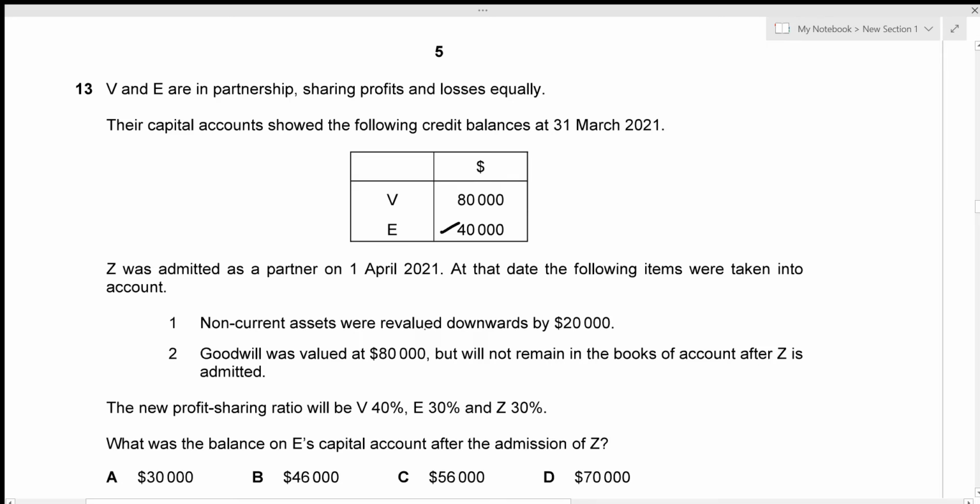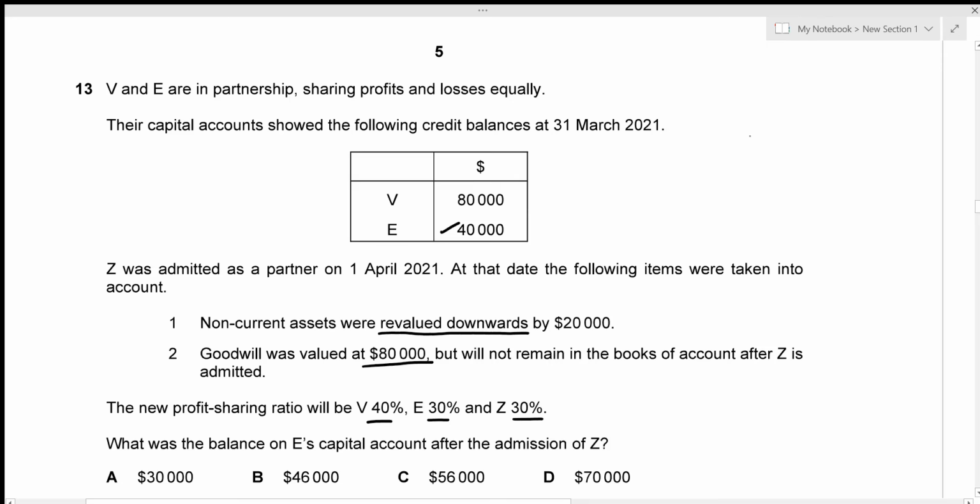Non-current assets were revalued downwards, which means there's a loss on revaluation. Goodwill was valued at 80,000, but will not remain in the books of accounts after Z is admitted. We are also given the new profit sharing ratio: V has 40%, E has 30%, and Z has 30%. Now we need to find the balance on E's capital account after the admission of Z.